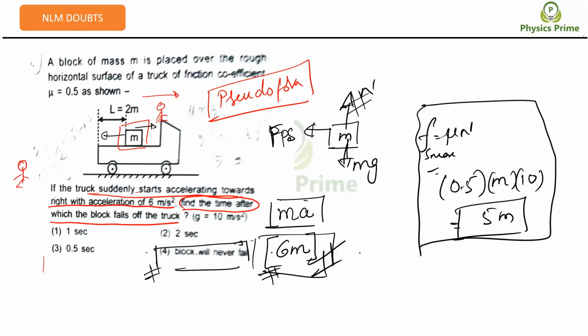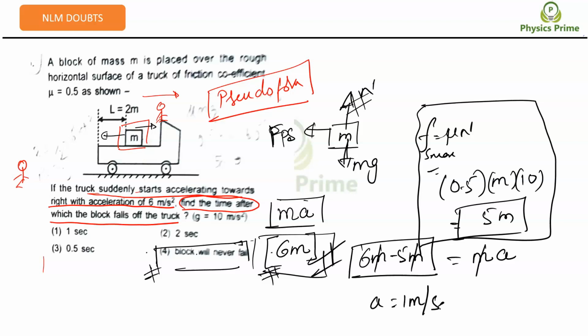So the net force is 6m minus 5m, equal to mass into acceleration. Mass gets cancelled, so acceleration is equal to 1 meter per second square.